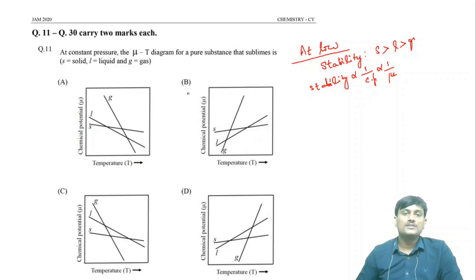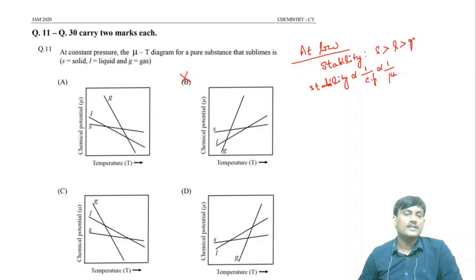Suppose you take graph B, at low temperature, which one is more stable? Gas is more stable. What is the stability order at low temperature? Solid, liquid, gas. In this case, gas is more stable, so graph B is incorrect. In the case of C, solid has less chemical potential, meaning more stability, next liquid, next gas.